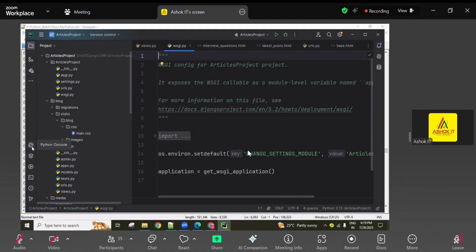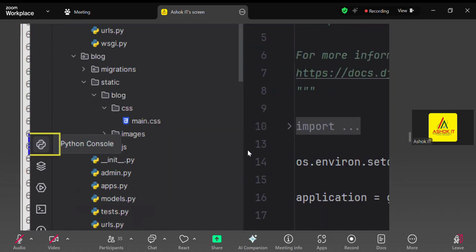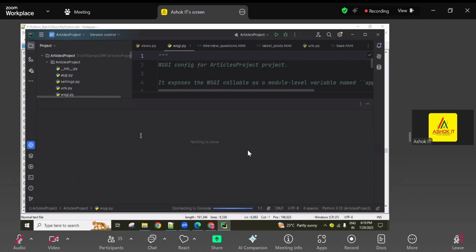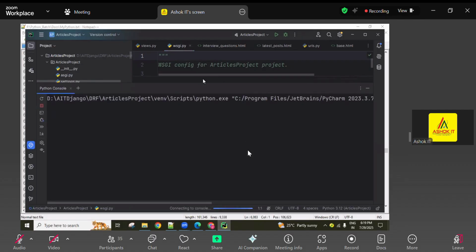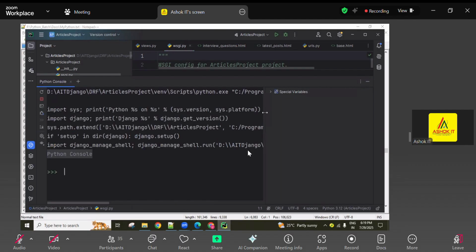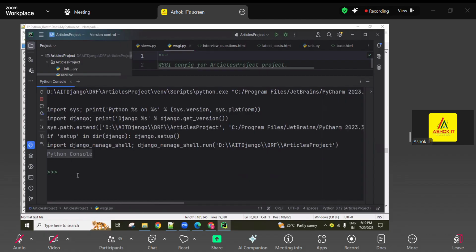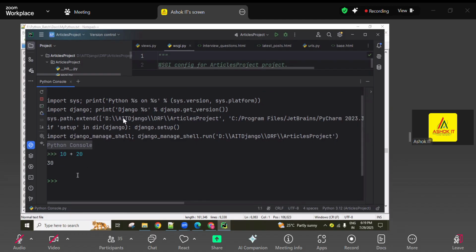So now you can open the Python console, or else you can open the Python IDLE, guys. Check it: 10 is one value, operand we are calling, 20 is one value, plus is the operator. Both are integer numbers here, so it finally returns an integer number.